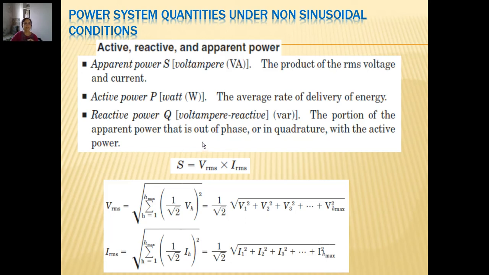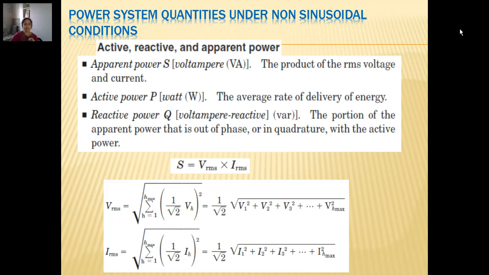So by definition we know that P and Q, these two components, have a quadrature relation. They have 90 degrees displacement, and the vector addition of these two is equal to the apparent power S. And so we write S as V RMS into I RMS by definition.